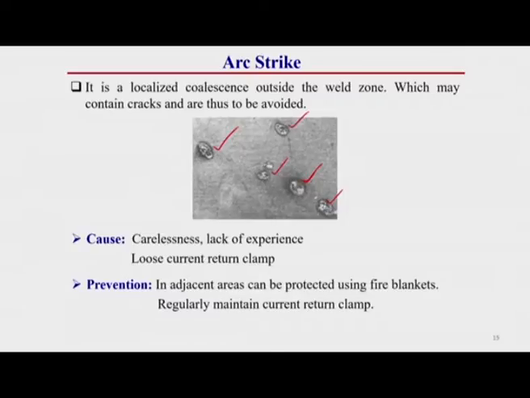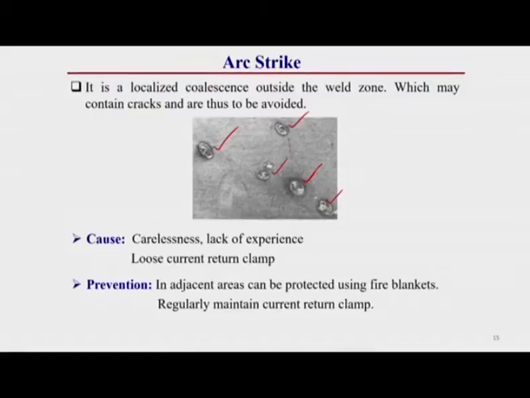This generally occurs when the welder is not very experienced, so the chance of this defect is higher. It can also occur due to carelessness. Sometimes the electrode can shift from its intended location to another location.